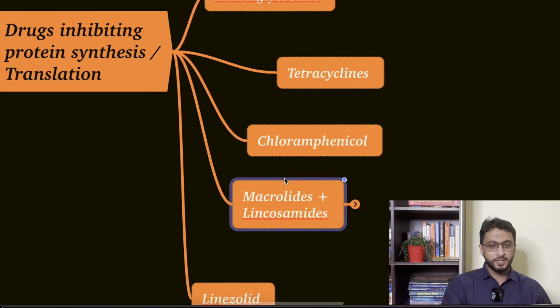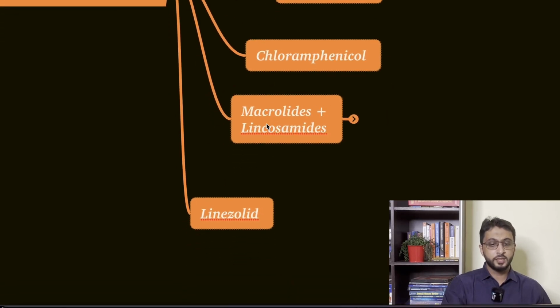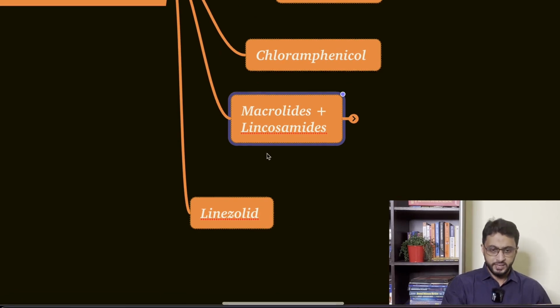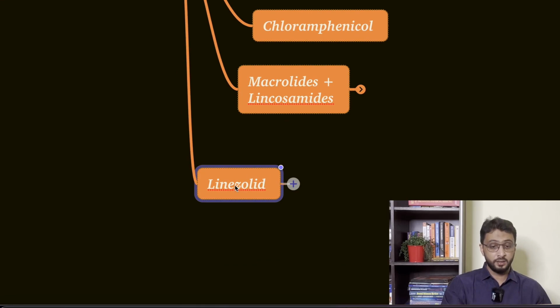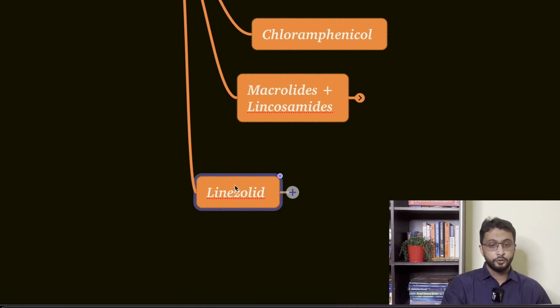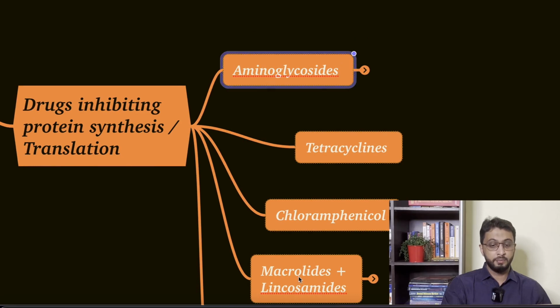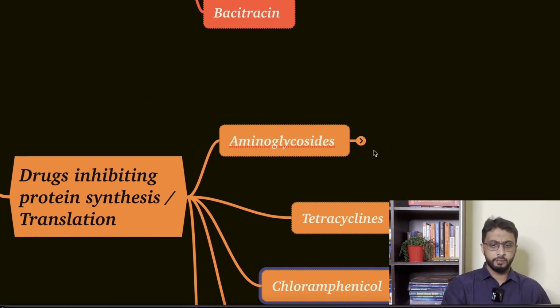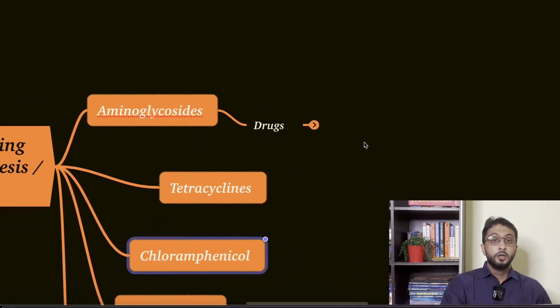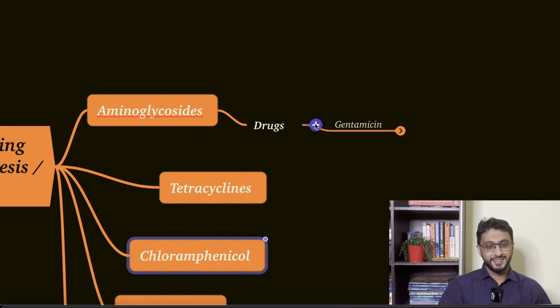Okay, macrolides. People confuse aminoglycosides and macrolides. Macrolides are very much related to lincosamides. We'll discuss the examples. Then there are linezolids. So lincosamides and linezolids are the confusing areas, along with aminoglycosides and macrolides. The remaining two, tetracycline and chloramphenicol, you are very familiar with. Now, write it down. Aminoglycosides are very, very important. There are lots of drugs in aminoglycosides, but a question asked, what is the mechanism by which gentamicin acts?